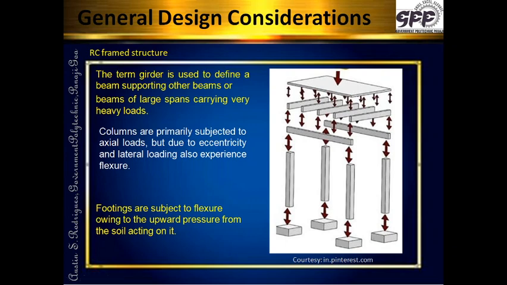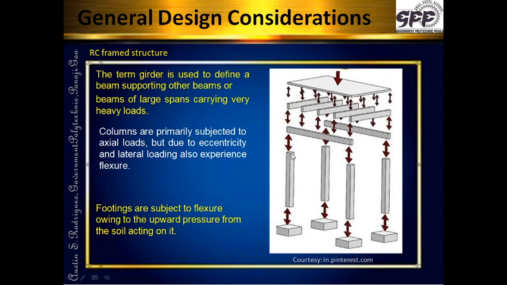Now from the columns, when the load gets transferred to the footings, there would be an upward pressure acting on the footing. This upward pressure which is acting on the footing will also create flexure in the footings. So we find that there is flexure in the slabs, maybe in this direction, in this direction. There is flexure in the beams, so the beams can be bending in this direction, or in this direction over here.